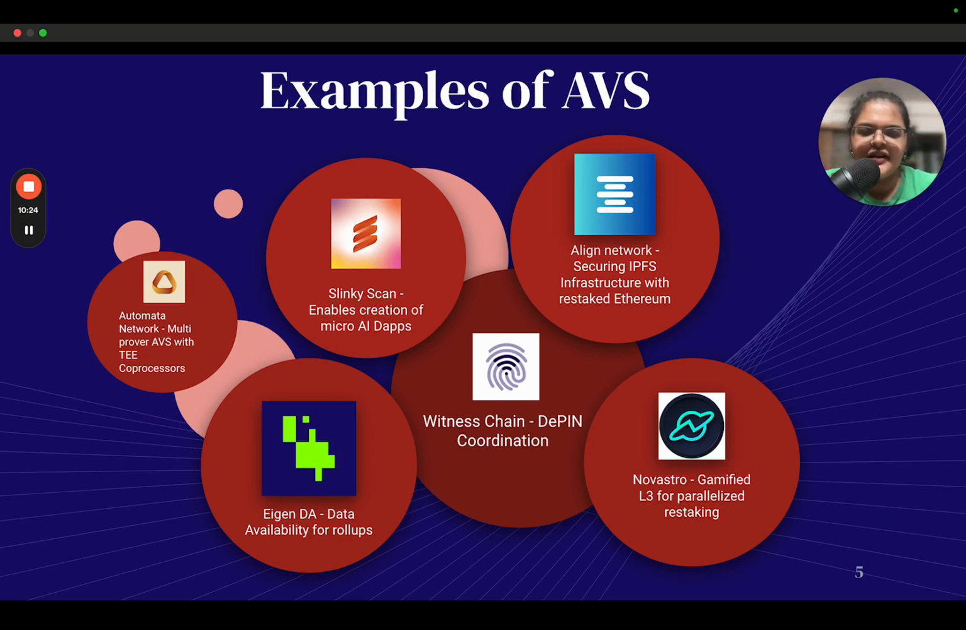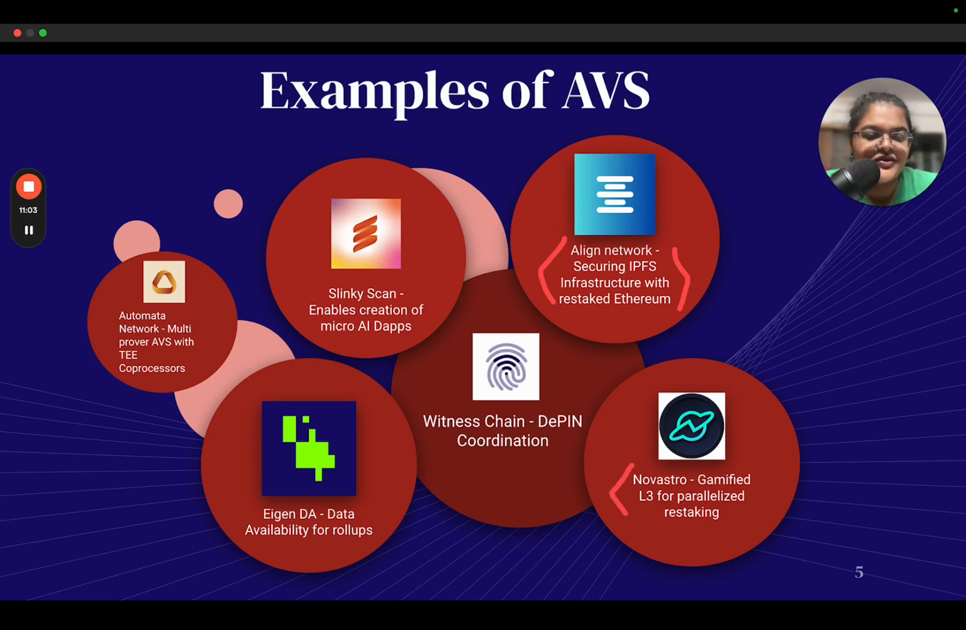The next thing that I want to talk about is the Align Network that you see here. Align Network is trying to do something interesting, as in they are trying to secure IPFS infrastructure with restaked Ethereum. That's quite interesting, because you have pinning services and all of that on IPFS, which pins the data in decentralized storage. But if you can validate or add some sort of consensus layer, or reward, to make sure that you can secure the data by using restaked ETH, then it can be pretty cool, right? So a lot of innovation in that space.